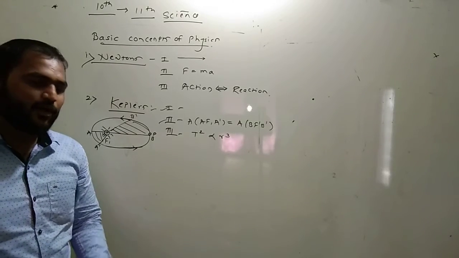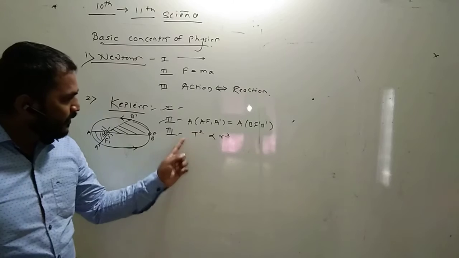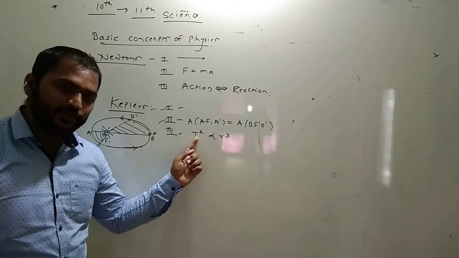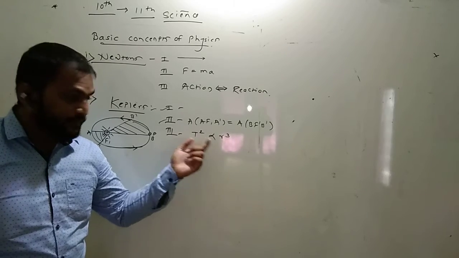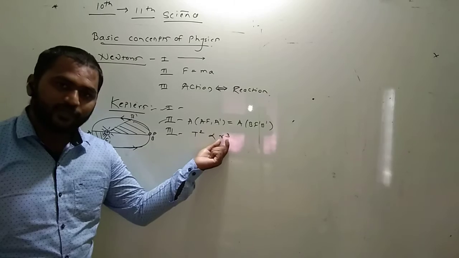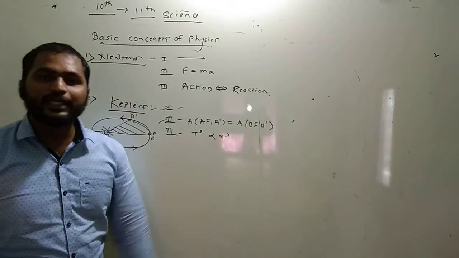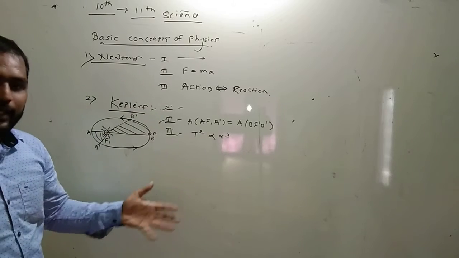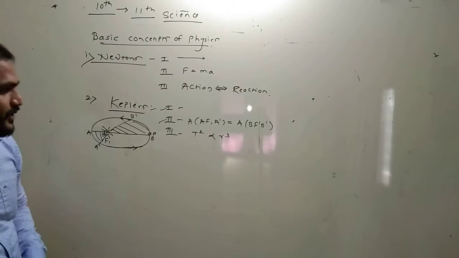Therefore the simple statement is that the square of the time period of revolution for the planet is directly proportional to the cube of the semi-major axis of the elliptical orbit. These are the 3 laws which were discovered by Kepler. Okay, next,